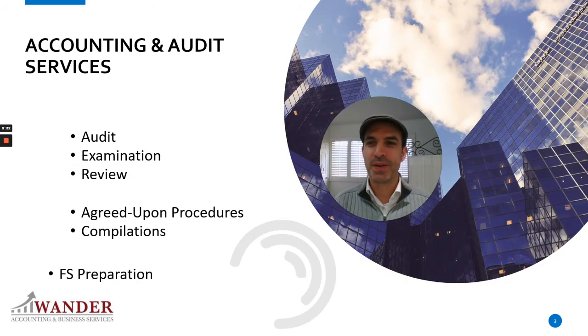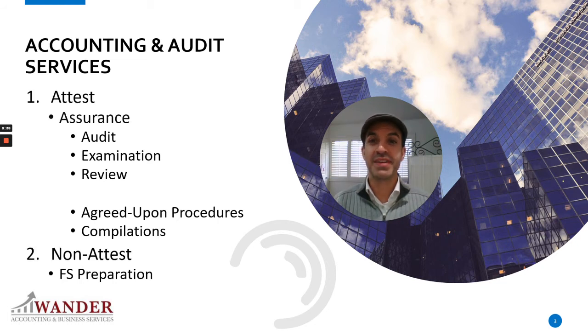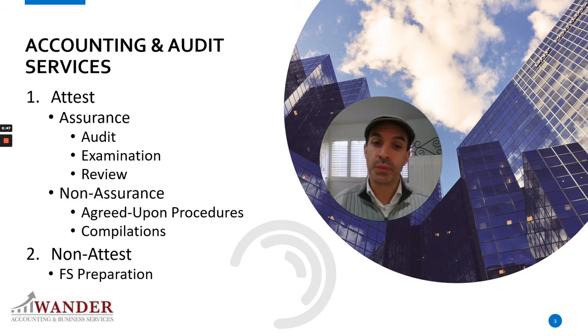Okay, here we go. Accounting and auditing services include both attest services as well as non-attest services. Attest is going to include assurance and non-assurance. Now, assurance is going to include audit, exams, and review services. Those are the various types of assurance services that we're going to look at right now.